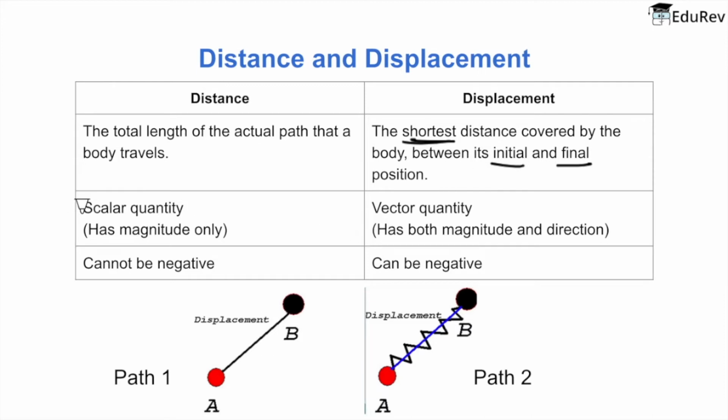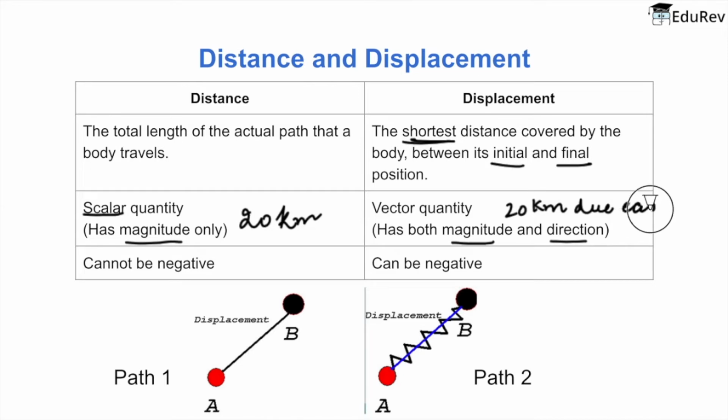Secondly, distance is a scalar quantity. What is a scalar quantity? A scalar quantity is one which has a magnitude, a value only. And displacement is a vector quantity. Now what is this vector quantity? A vector quantity is one which has magnitude, a value, as well as a direction associated with it. So if you say 20 kilometer, that is distance. And if you say 20 kilometer due east, that will be your displacement, because we have mentioned a direction here.